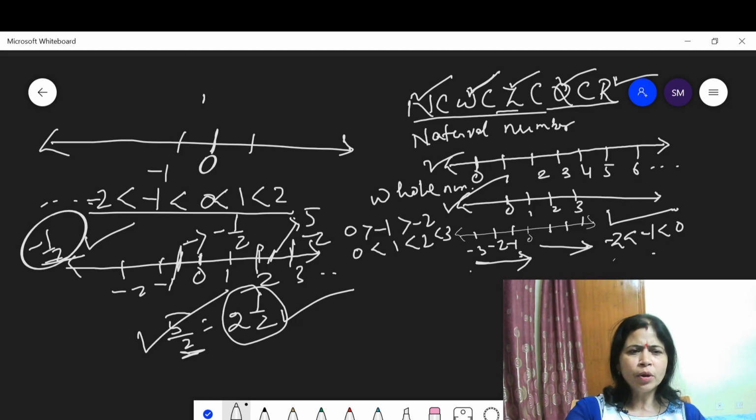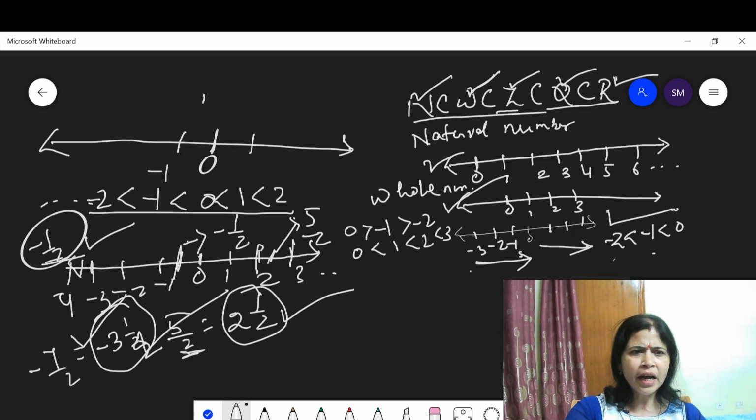If you have to represent -7/2 on the number line, when you convert it into a mixed number, this is -3 1/2. This means this number lies between -3 and -4. Then the middle point is -7/2.